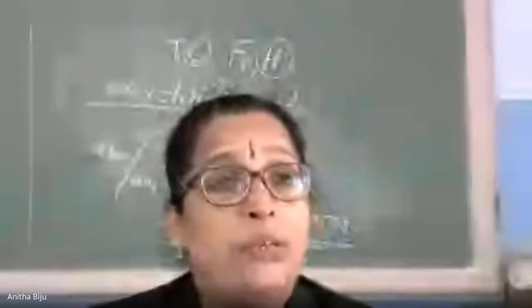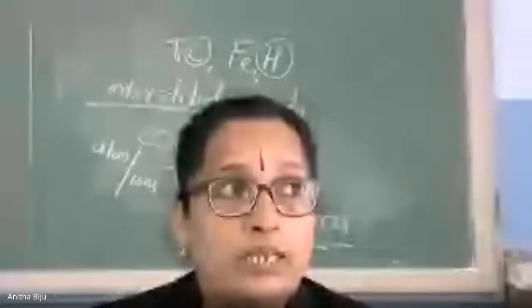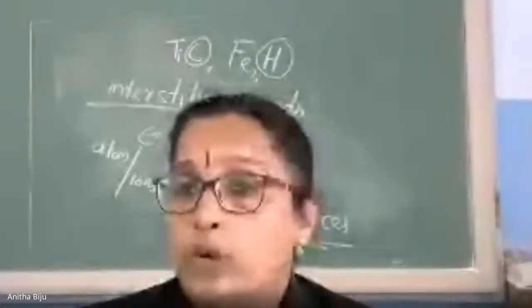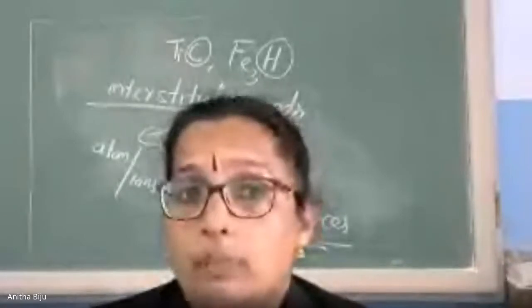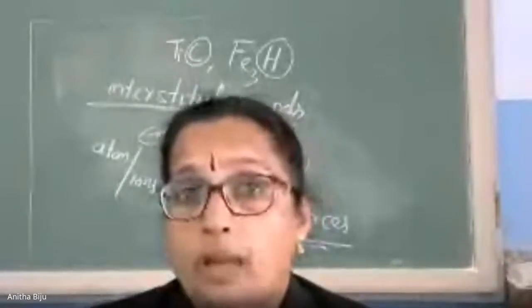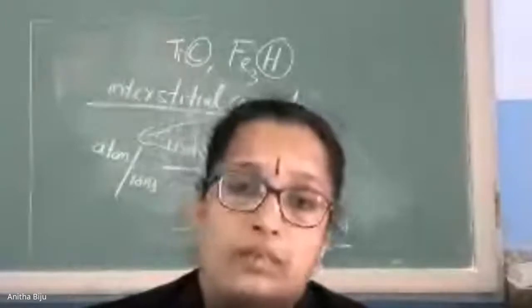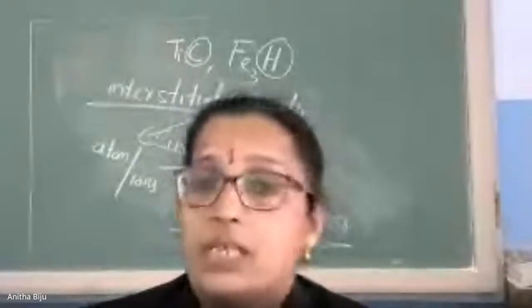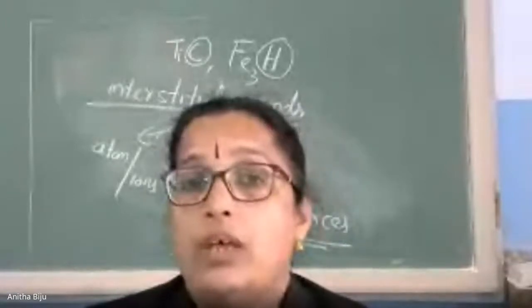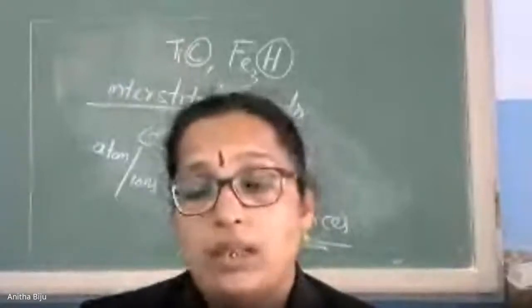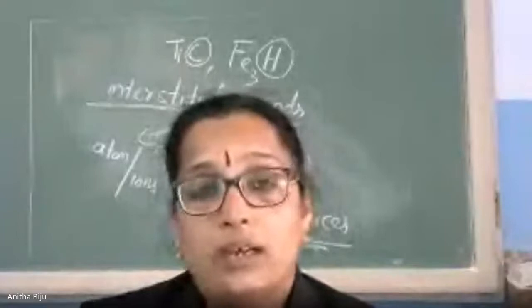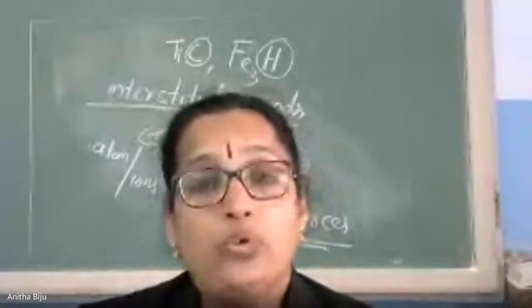So many examples are there. First of all, we can say an example is bronze. Bronze is an example, and the component elements are copper and tin, Cu and Sn. Brass is another alloy which contains copper and zinc. You notice this thing: in both cases, the component elements belong to the first transition series.